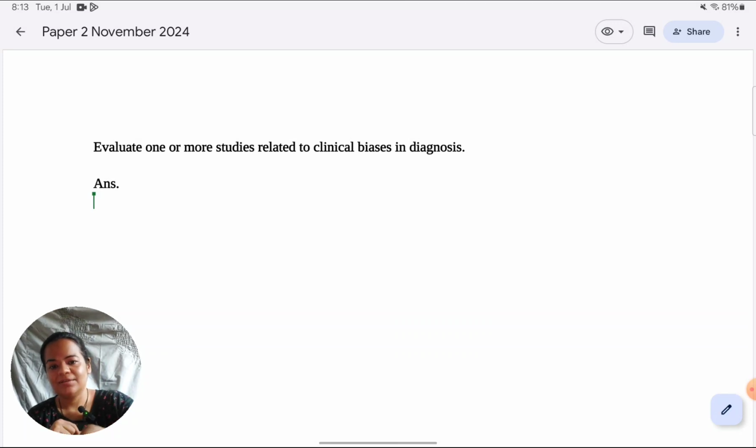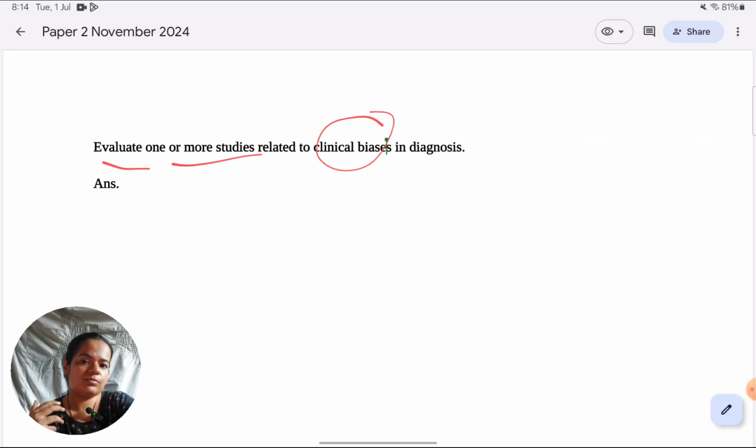This question is about evaluating studies. Many students have a habit of looking at the command term in isolation. That is how they've been taught to look at it. Actually, you have to look at the command term in conjunction with the remaining wording of the question. They want you to evaluate studies. You could evaluate clinical biases by themselves, in which case most probably it would come as a discuss question, discuss clinical biases. So then you discuss what possible biases are there from the clinician side, from the patient side, from the diagnostic manual side. But here they are telling you very explicitly they want you to evaluate the studies.